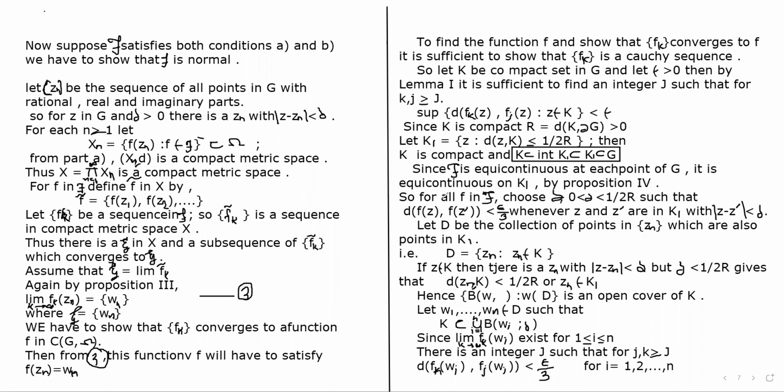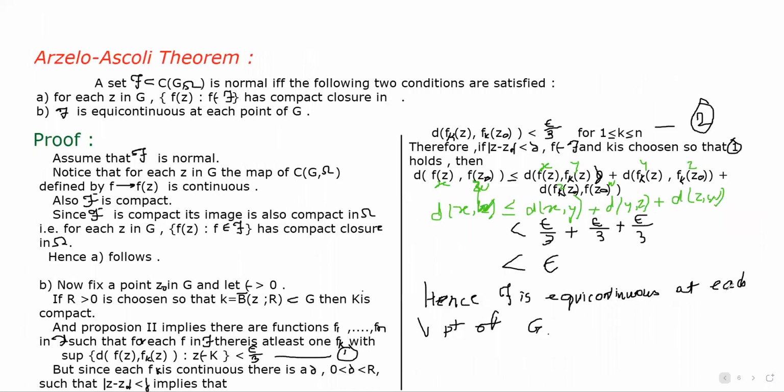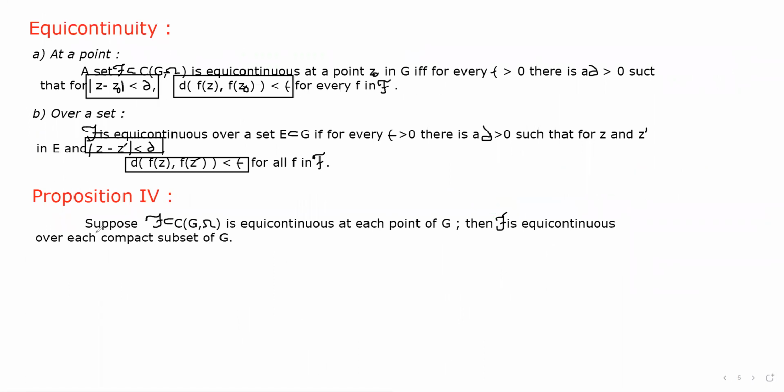Okay, and so we have proposition 4 for that. Okay, let's have a look at it. Proposition 4: suppose script F is a subset of C(G, Ω) and is equicontinuous at each point of G, then script F is equicontinuous over each compact subset of G.